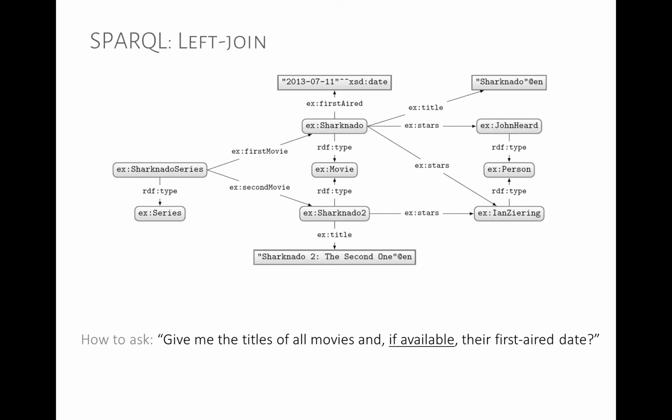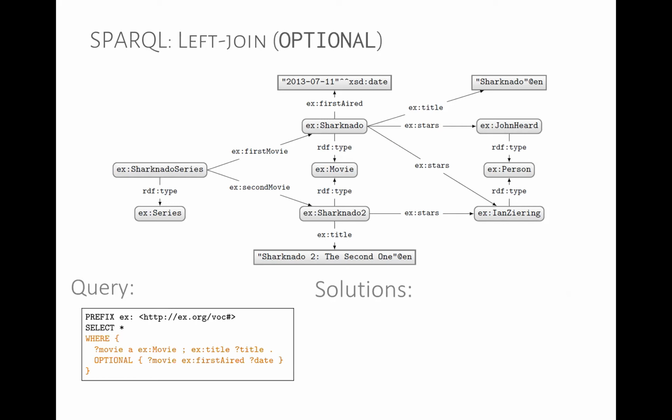To get the titles of all movies, we want to get the things that are of type movie. So we're going to do a variable movie, type movie, and then variable movie, title. That will get us the titles of all movies. And then we can use a left join, what's called in SPARQL an optional pattern. So in our query, we have movie, title. We have an optional pattern that says movie, first aired date, and we have a variable here to capture the date.